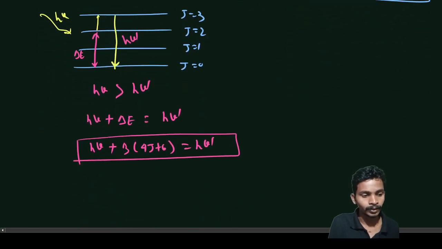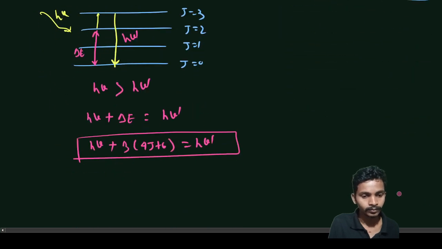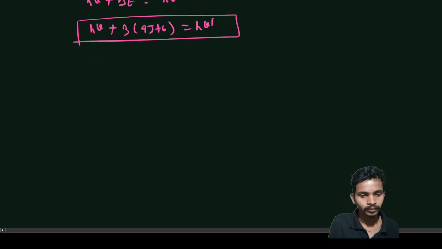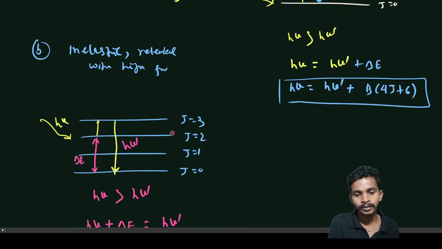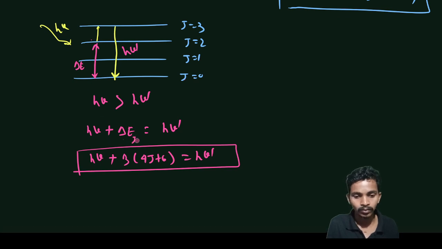So now, let's say I am doing this from j equal to 0, so this energy gap here is what, from j equal to 0 to j equal to 2. Okay, this is j equal to 0 to 2.